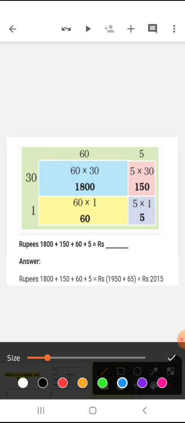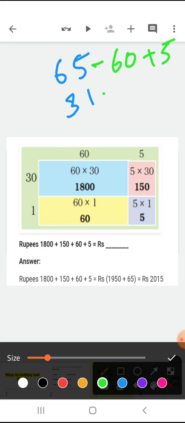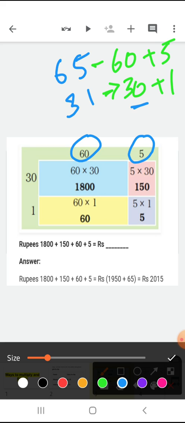Here you can see the two numbers were 65 and 31. They have broken 65 as 60 plus 5, and we can break 31 as 30 plus 1, yes or no? So 60 and 5 are written on this side, and for 31, 30 and 1 are there. We can see 60 plus 5 is 65, and 30 plus 1 is 31.